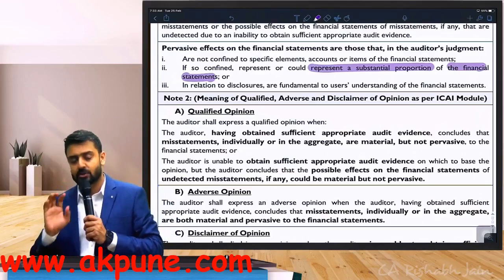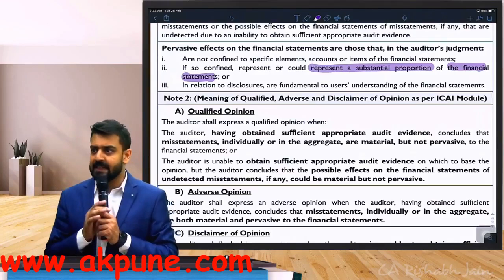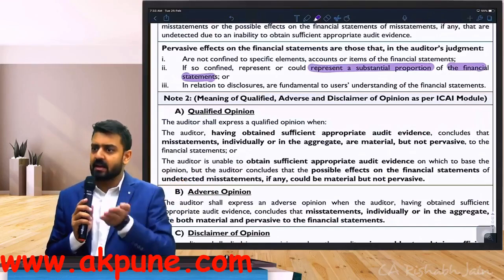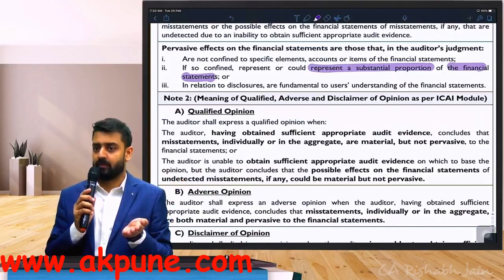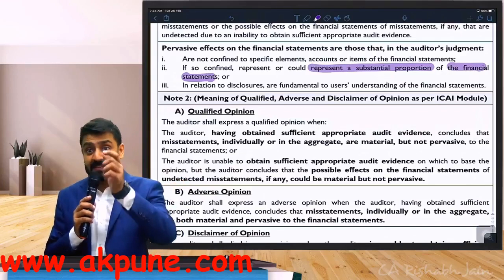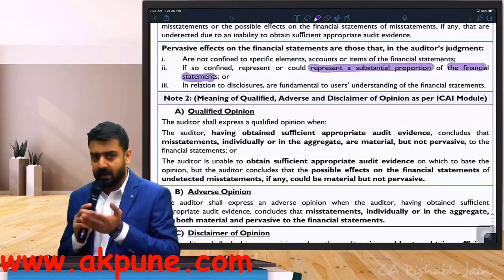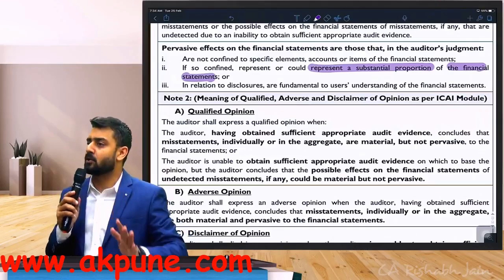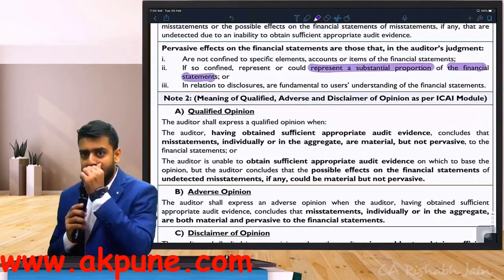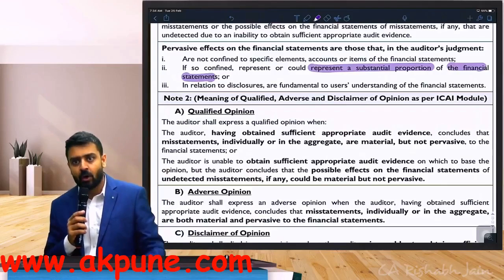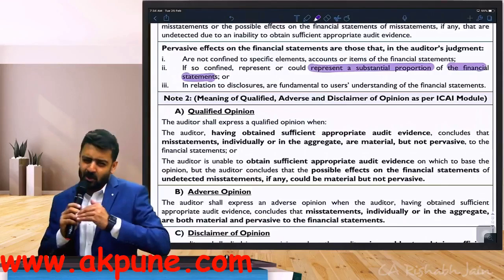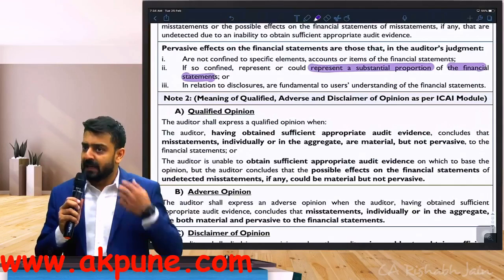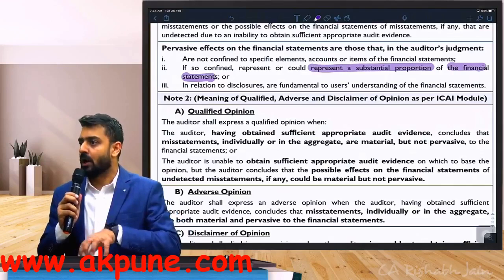For example, assume a situation. Company's total balance sheet value, 1,000 crore. In the current year, they go for an expansion, that means capitalization of assets. If it's a manufacturing company, the current balance sheet value is 1,000 crore. They go for aggressive expansion. They go for aggressive capitalization of new assets to increase their operating capacity. And let's say they spend 500 crore rupees on a new technology which will help them in expanding their operating capacity to a different level altogether. I've spent 50% of my overall balance sheet value on a new technology.